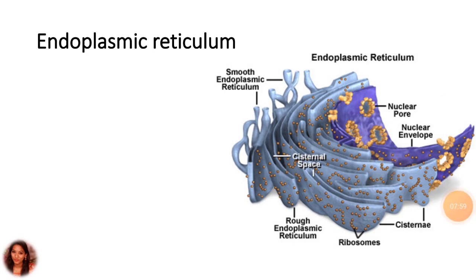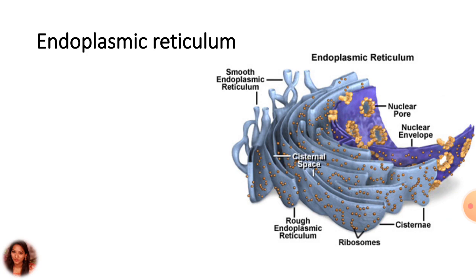Here is the endoplasmic reticulum. The cytoplasmic matrix is traversed by a vast reticulum or network of interconnecting tubules and vesicles, which is known as endoplasmic reticulum or ER.